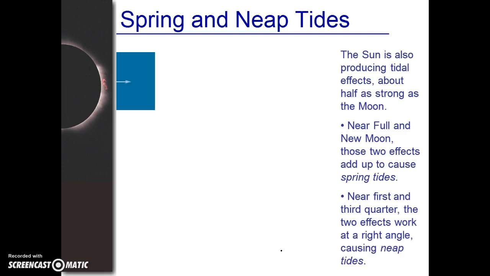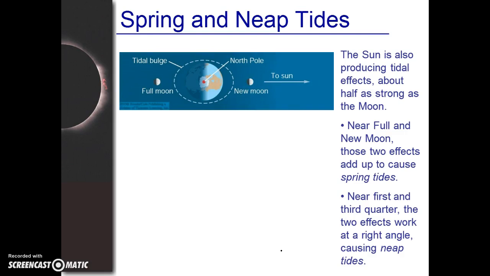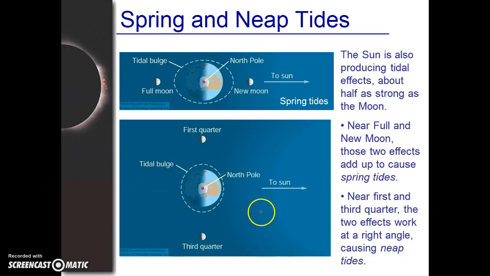All right, so near full moon and new moon, the sun and the moon will actually line up together, and their forces will add together, and it causes this extreme tide to come in, and they're a lot bigger. Well, near the first and the third quarter, you end up having them working against each other, because the sun's pulling here and the moon is pulling here or here. They kind of cancel each other out, and it makes a really small tide, which we call neap tides.